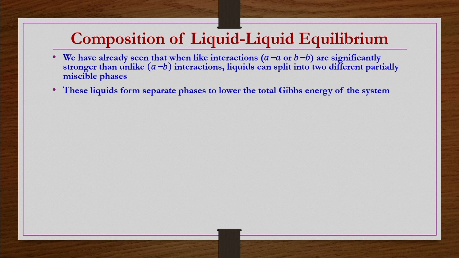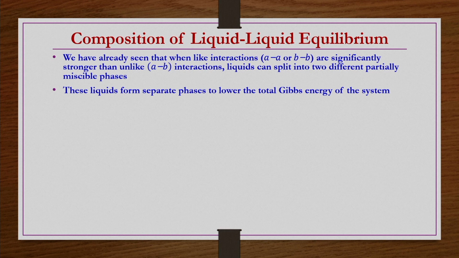This is also we have seen: why these 2 liquids, when we add them together, form 2 different separate phases as partially immiscible phases. Why? Because any system will try to go towards a lower energy state so that it can become stable. They will try to go towards a position where the system's total Gibbs energy is lower.